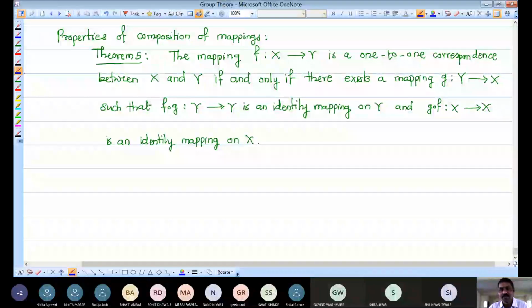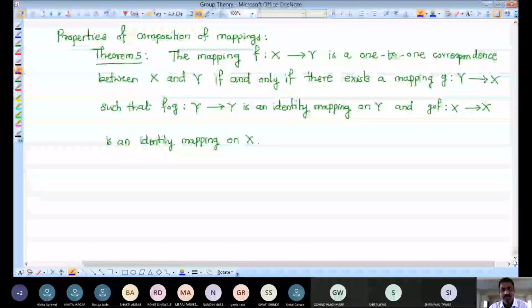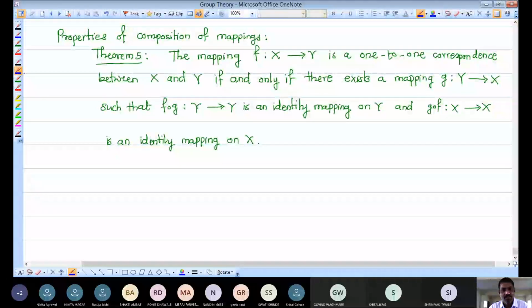If a given mapping F is one-to-one and onto, then obviously its inverse exists, which we have denoted by F inverse. Here we are going to write it as G. For any one-to-one and onto mapping F, its inverse exists, that is F inverse. And we have already proved that the composition of F and F inverse is the identity mapping from both sides, F composition F inverse as well as F inverse composition F.